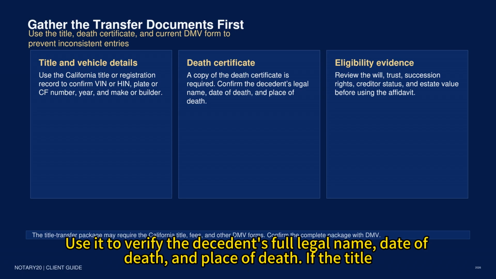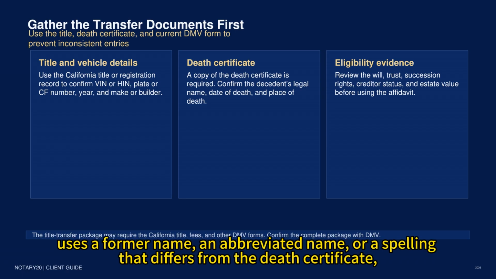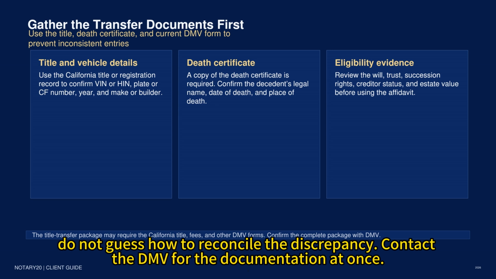Use it to verify the decedent's full legal name, date of death, and place of death. If the title uses a former name, an abbreviated name, or a spelling that differs from the death certificate, do not guess how to reconcile the discrepancy. Contact the DMV for the documentation it wants.